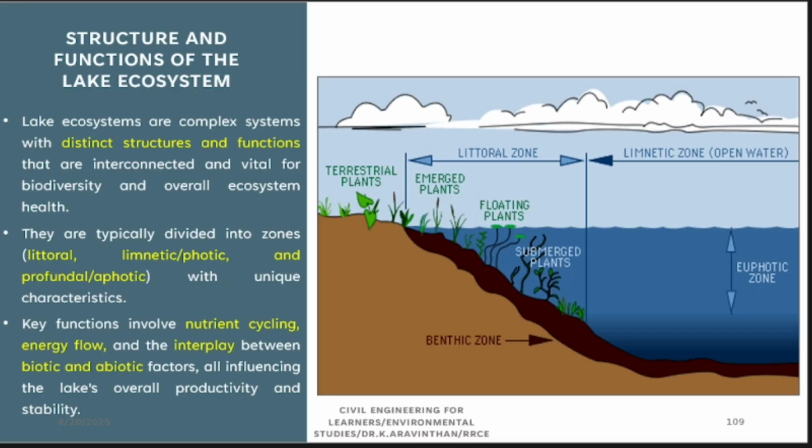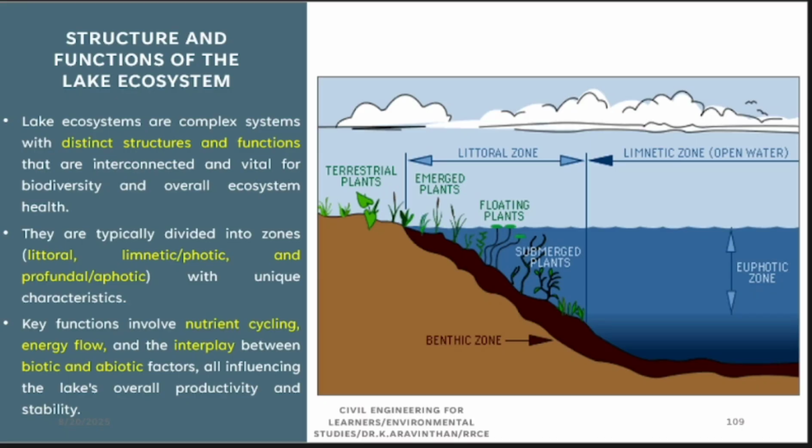Now, from this zone you have purely a water body, from the water body to the surface. This is called the littoral zone. Here you will have emergent plants. Can you compare with the forest ecosystem? You have the emergent layer, no? Emergent means the tallest plants emerging. Whatever the condition, they float above the water. The second type of plants are floating plants. In the lake ecosystem, you can see lotus.